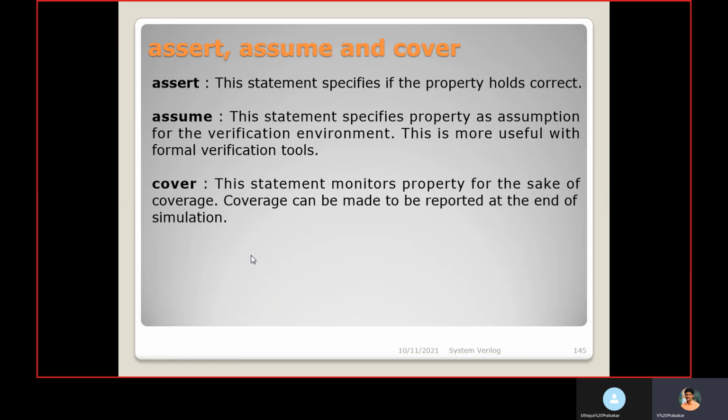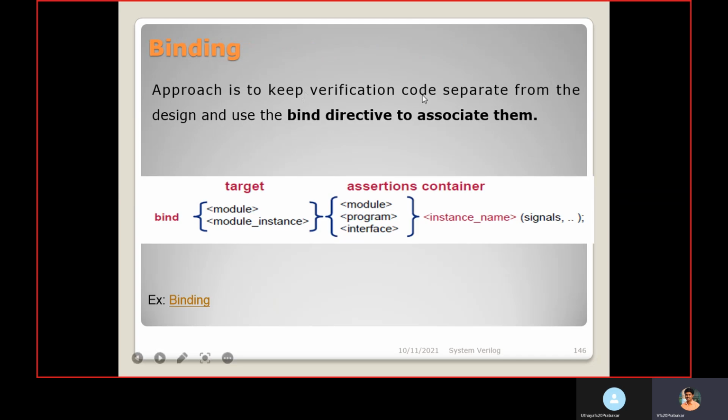Then finally, binding. In this approach, we keep the verification code separate from the design and use the bind directive to associate them. If you don't want to disturb the existing DUT RTL or test bench, you can write a bind module.